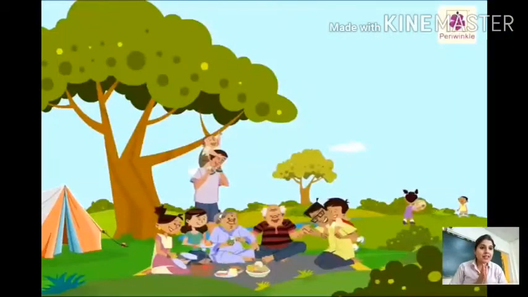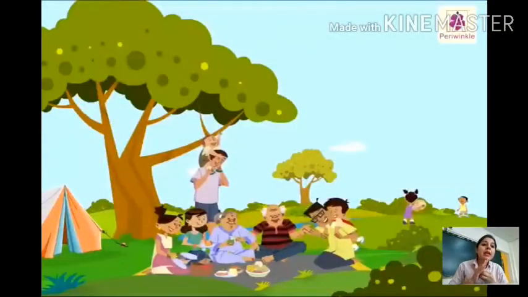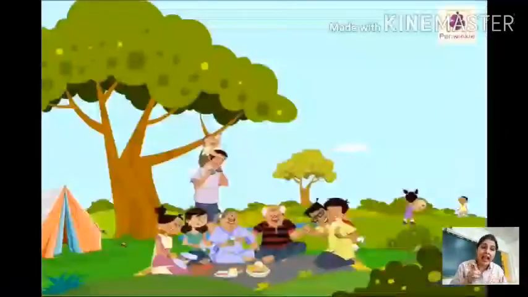So nature has provided us with so many things. That may be air, that may be water, that may be plants, that may be food. But what is our duty then? If we have got so many things from nature, what is our duty? To take care of all these things. We are supposed to, and we are the only ones responsible to keep all these things with care and clean.